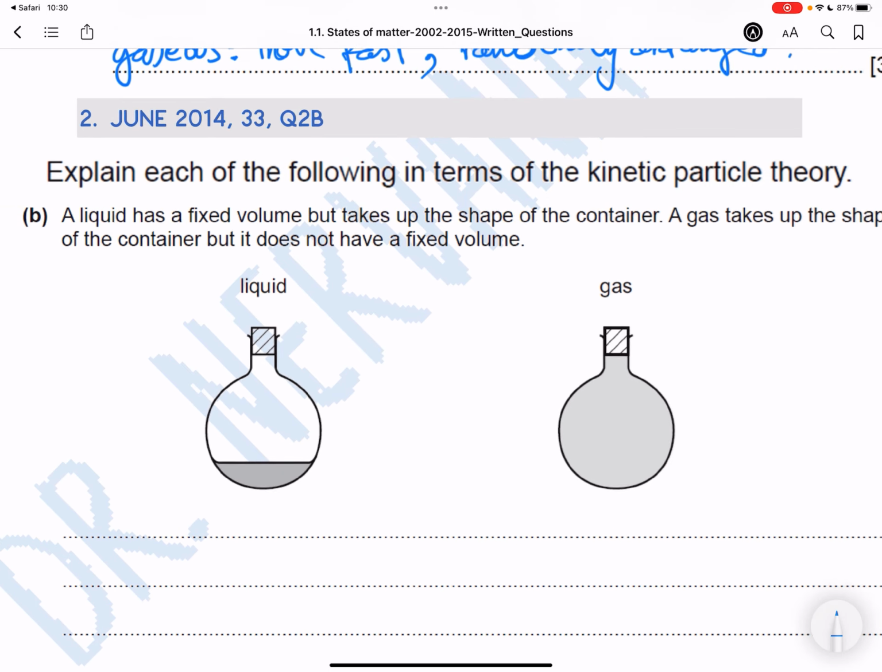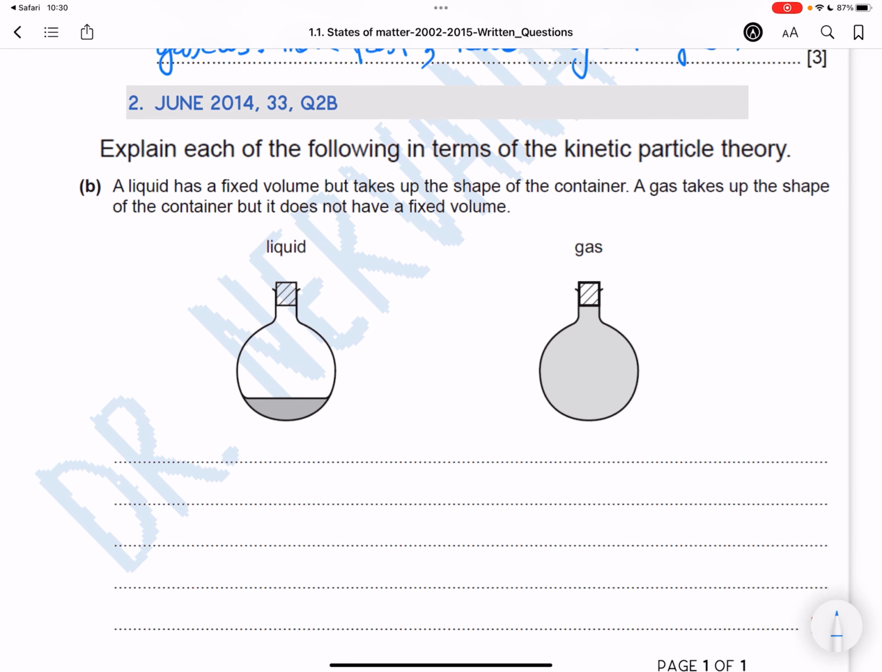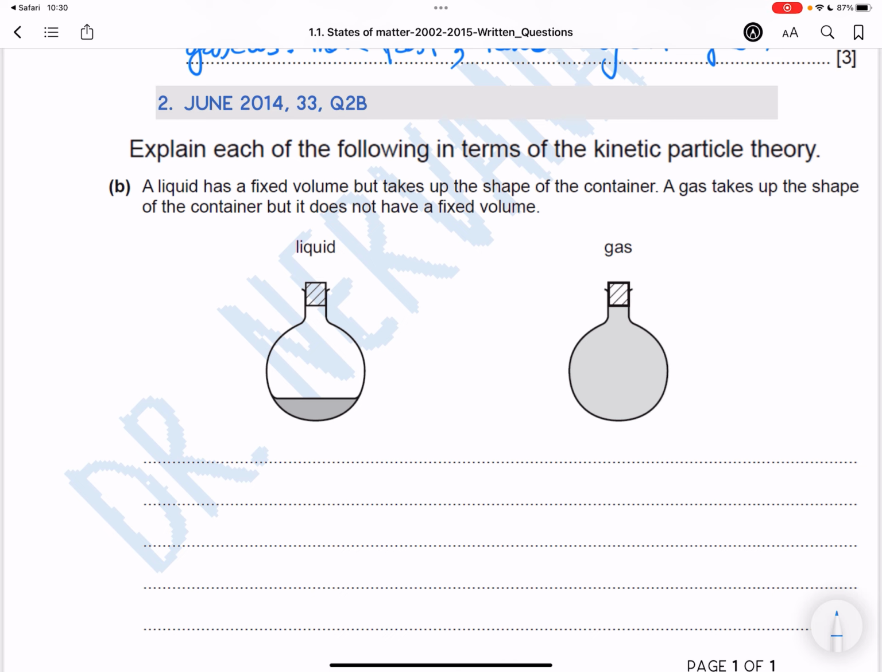Explain each of the following in terms of kinetic particle theory. So here's a statement, and they want us to explain the statement in terms of kinetic particle theory. A liquid has fixed volume. So we need to explain why a liquid has a fixed volume, but takes up the shape of the container.